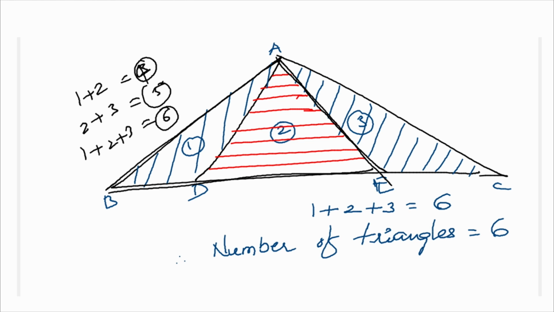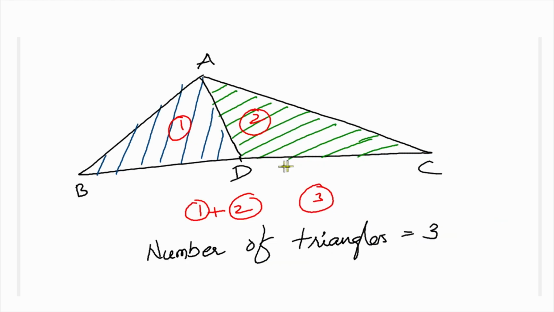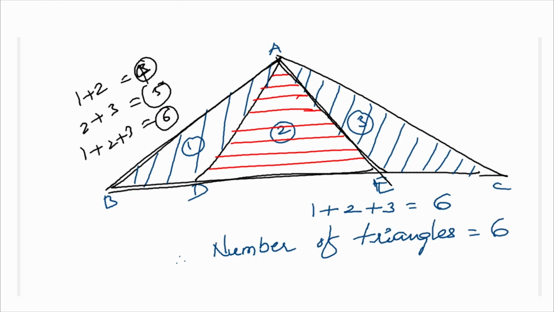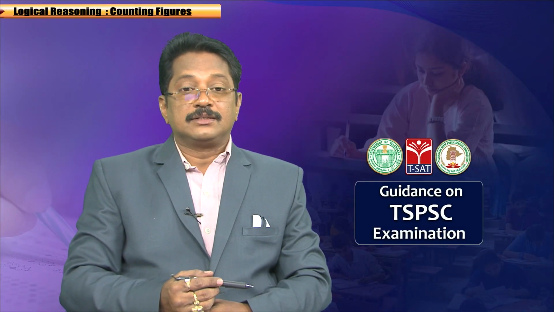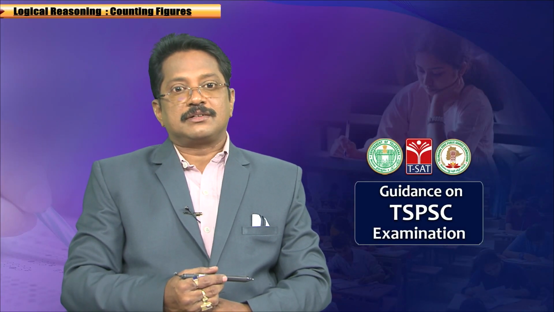Okay, when you observe the previous one, if that base is divided into 2 parts, that is 1 plus 2 gives 3. Now see this. The base is divided into 3 parts, giving 1 plus 2 plus 3, 6 triangles. Can you get any idea to generalize these things? For example, if the base is divided into 4 parts, what is your expectation?